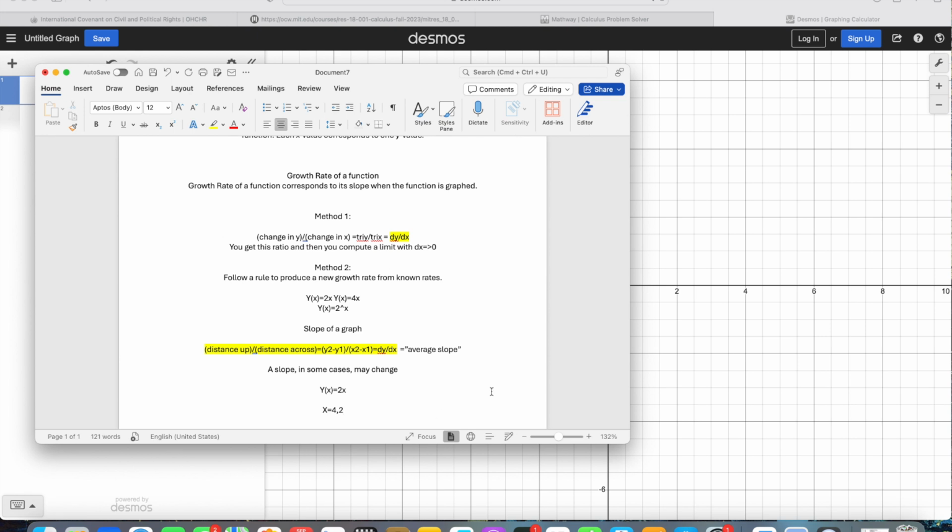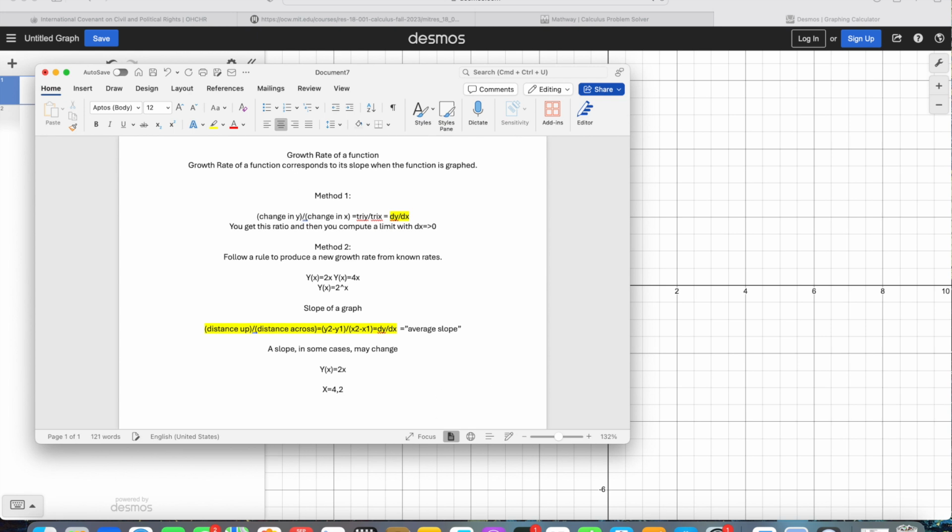We're going to compute the slope for these. On the top, we're going to have 8 minus 4, because if you plug in 4 for x, the y value will be 8, and if you plug in 2 for x, the second y value will be 4.